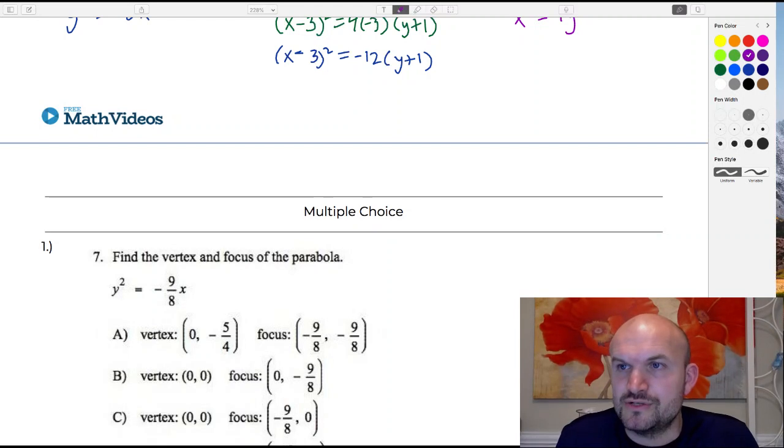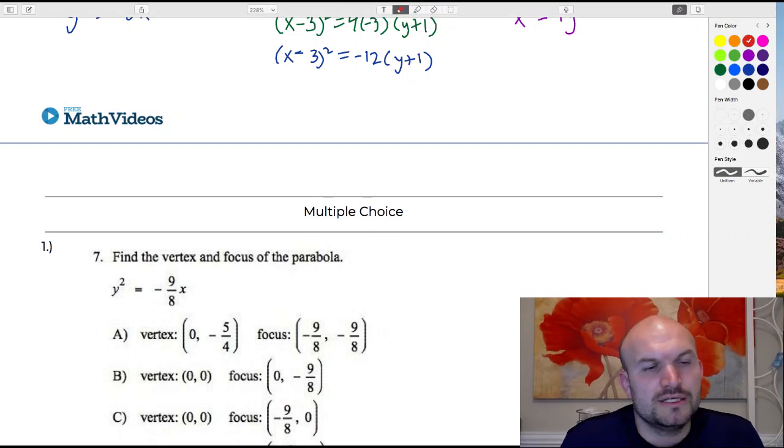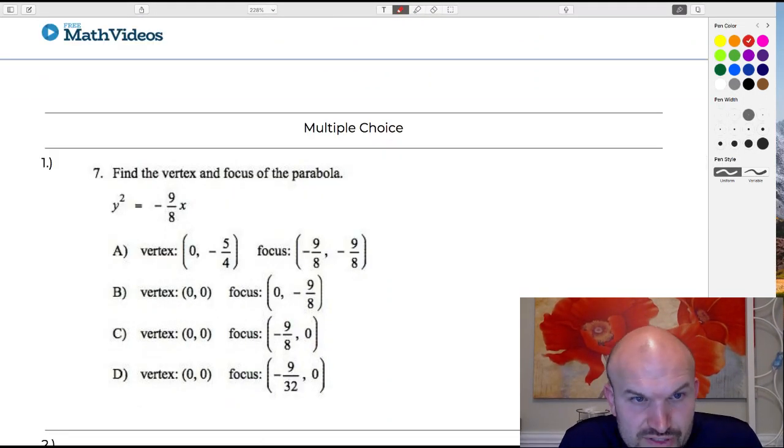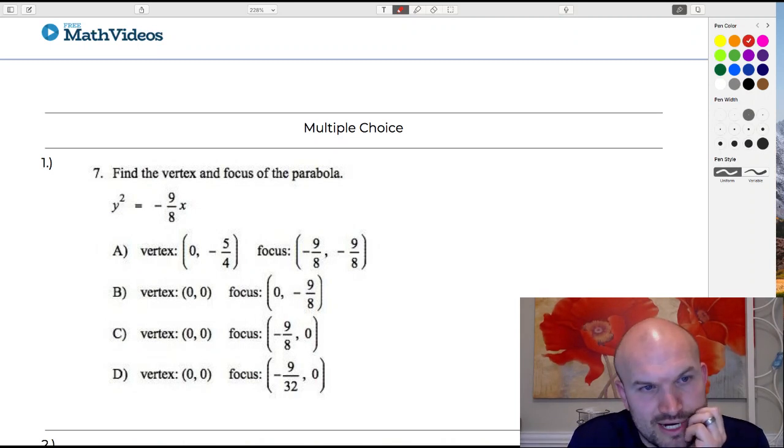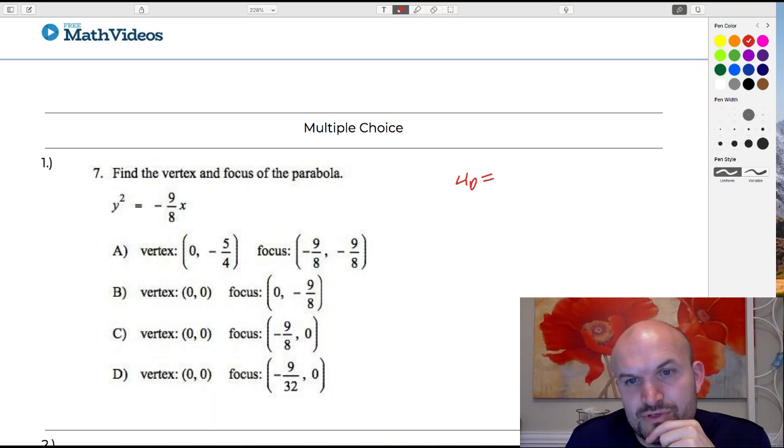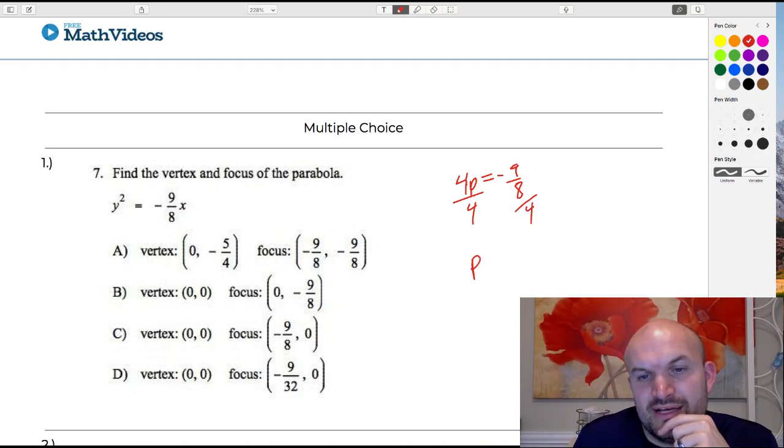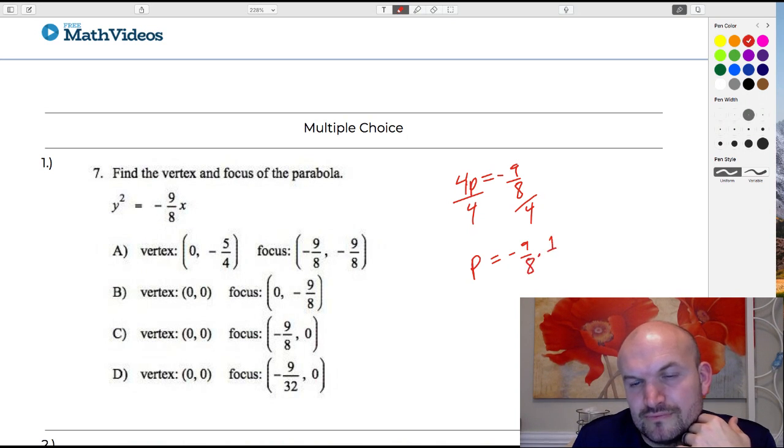So multiple choice. Let's do these in red. This one says find the vertex and focus of the parabola. I noticed that this is going to be my 4p. So I'm going to say 4p is equal to -9/8. Divide by 4. Remember that dividing by 4 is the same thing as multiplying by a fraction.